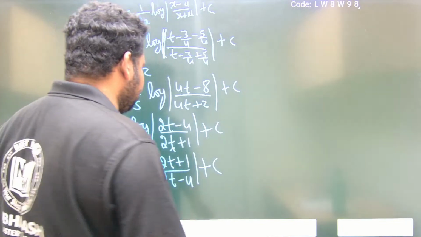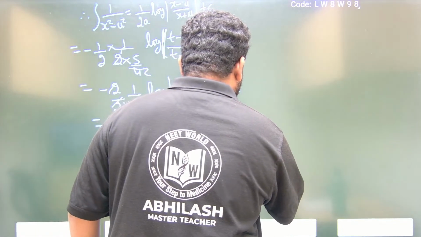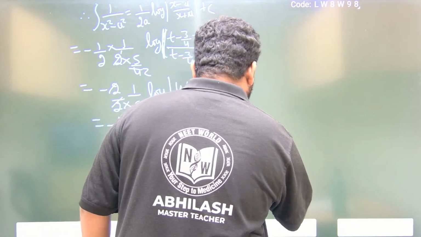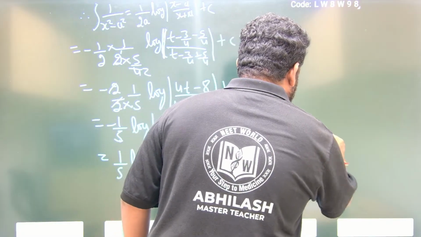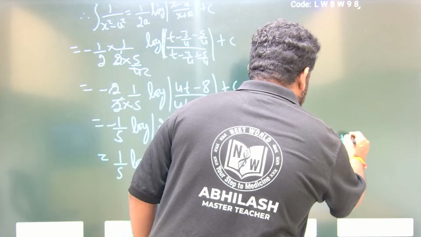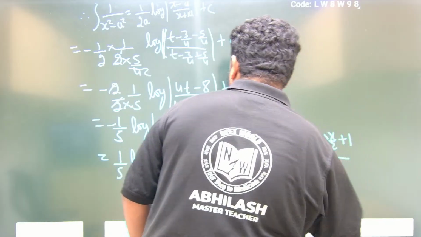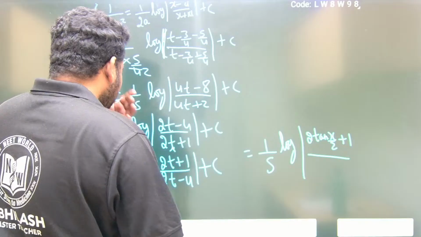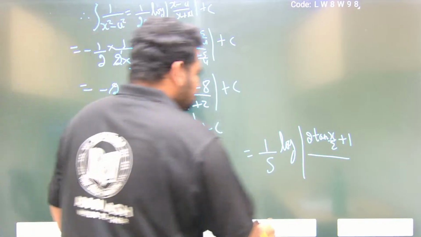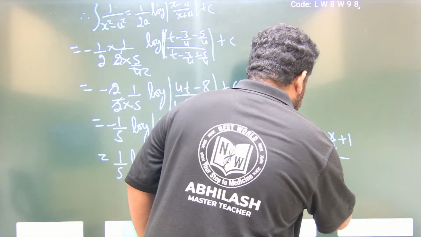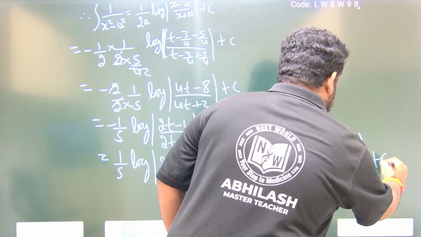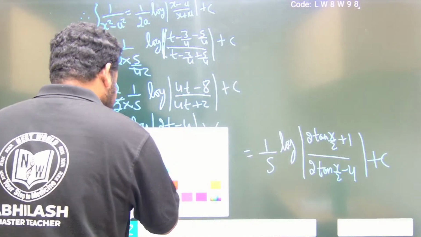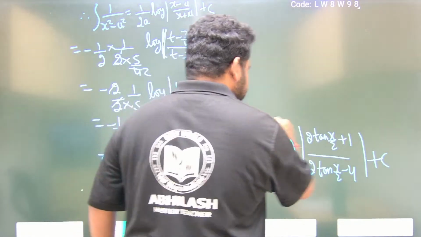So put the value, so this will become equal to 1 by 5 log of 2 times tan x by 2 plus 1, divided by 2 times tan x by 2 minus 4, plus c. So this is the answer that we have for this question. This is the final answer for this question.